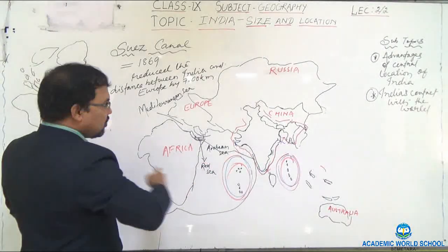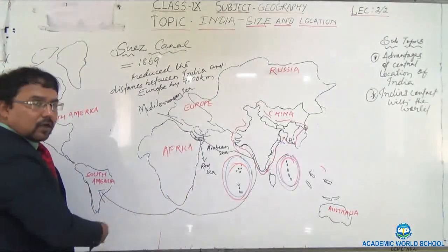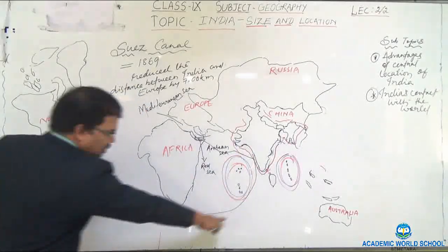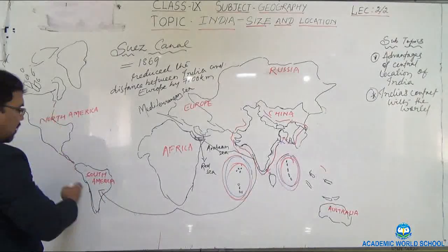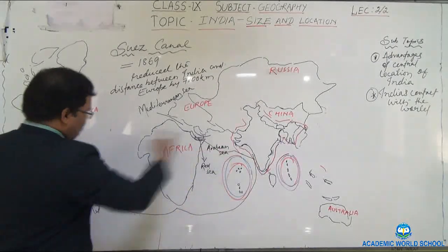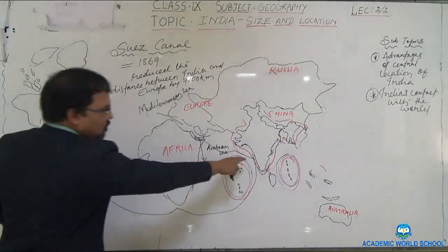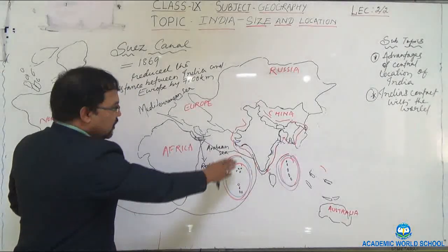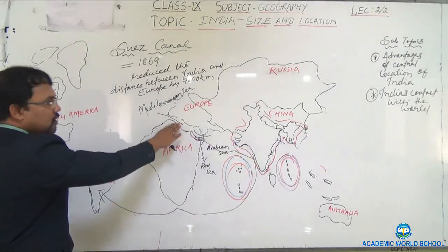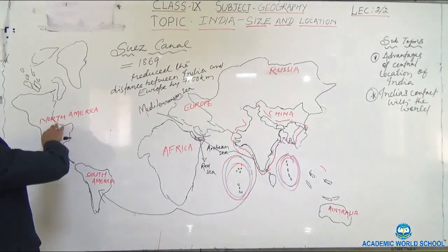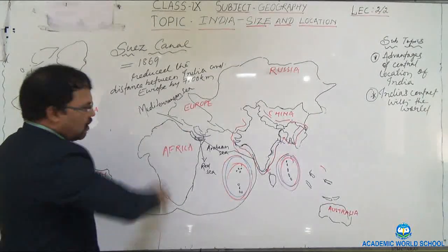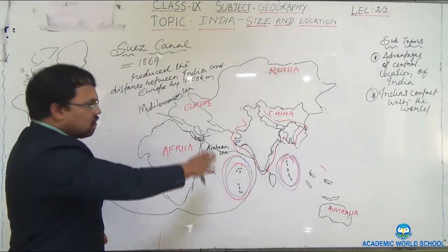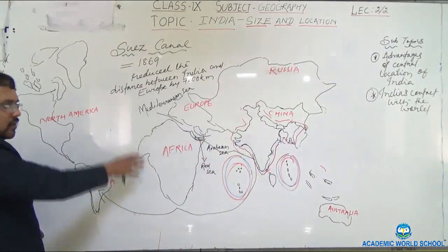Earlier one had to cover a long distance, and even if you want to visit North America and South America, you can visit covering this distance. From the western coastal line of India, you will go to the Red Sea, then the Mediterranean Sea, and from the Mediterranean Sea to North America and South America. So you can see how short it is. Very easily, covering the short distance, you can come here.